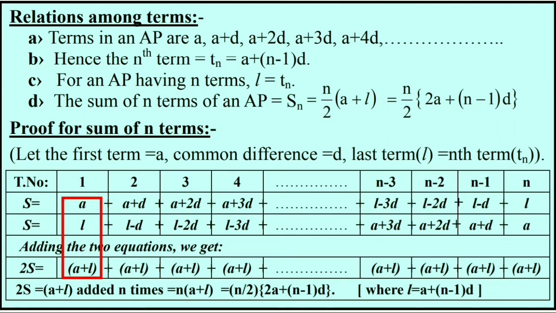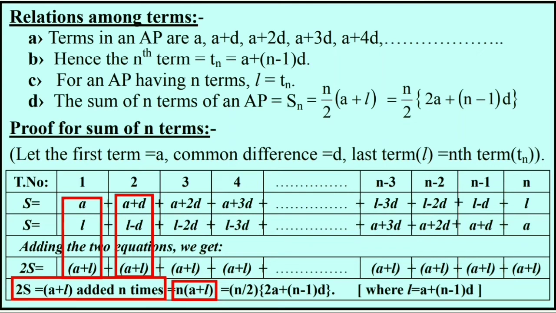Now the first elements of the two we add and we get a plus l. A the first term, l the last term. The second terms of the two are a plus d and l minus d. If these two we add, again we get a plus l. So on, if we go on adding the corresponding elements of the two series shown here, we find that the sum of each pair returns a plus l and a total of n terms are there. Hence we get 2 times s is equal to a plus l added n times. Hence it becomes n multiplied by a plus l,